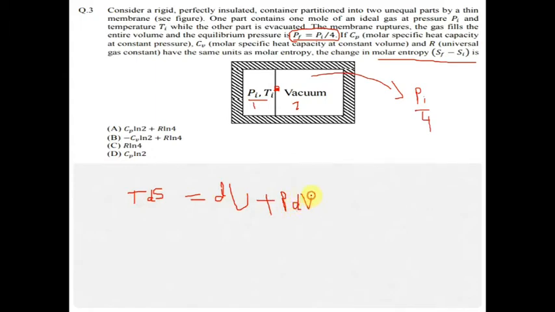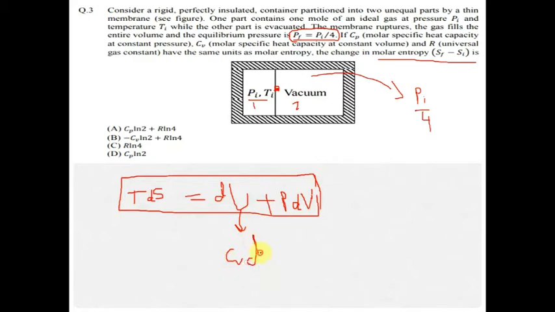I hope you are clear with this equation. If not, then please watch the thermodynamic playlist on our channel. It is a general direct question, I would say.